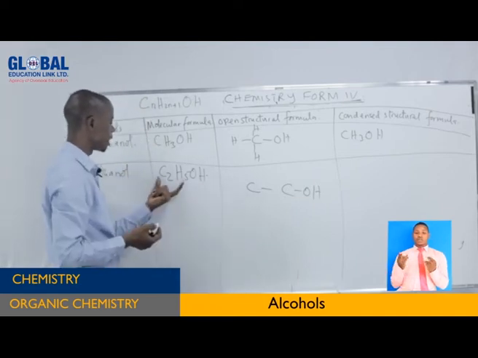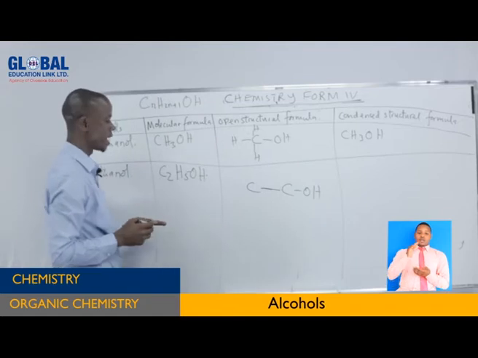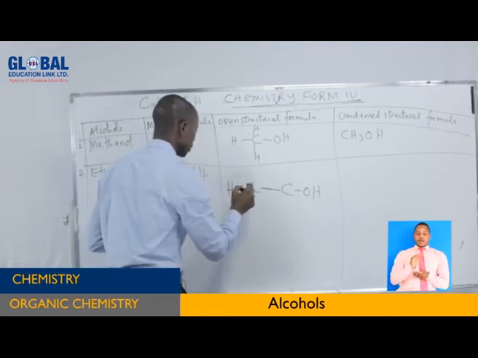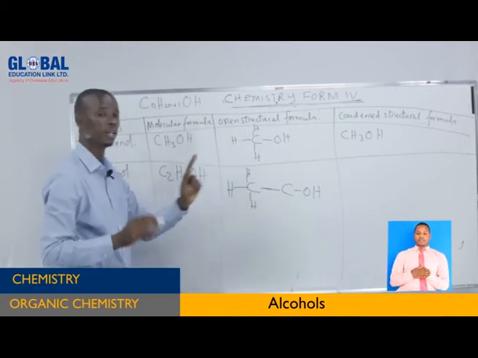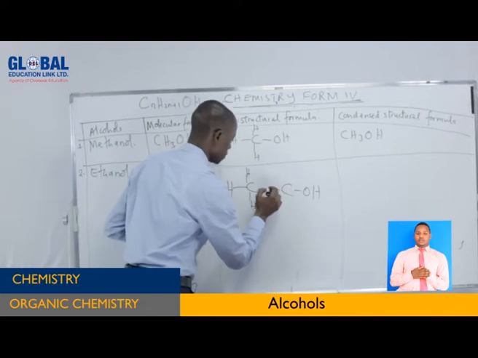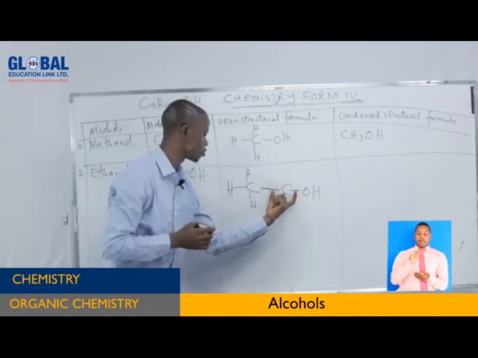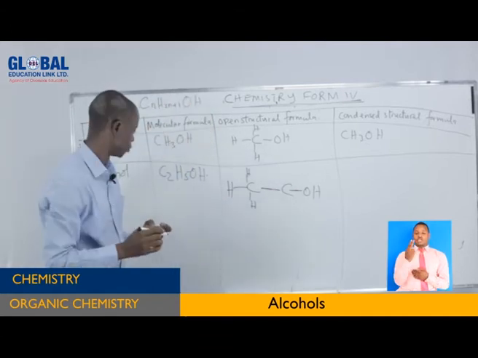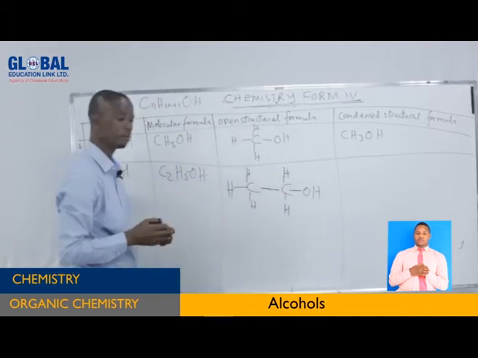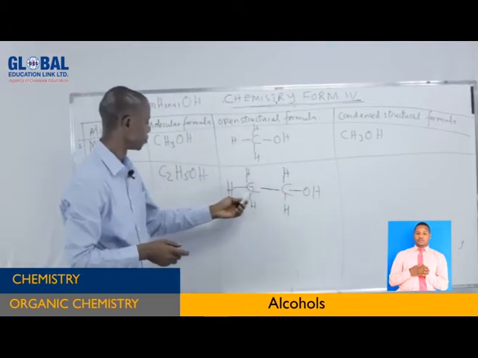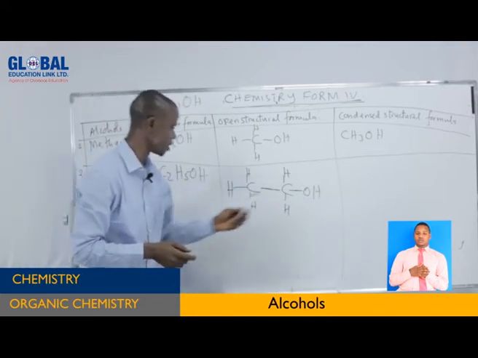Then you put the hydrogen atoms to balance the valence of carbon. This one has used 1 valence. So how many remain? 2, 3. So you put 3 hydrogen atoms that way. So the valence of carbon, 1, 2, 3, 4, is filled. This carbon has 1 valence used by the first carbon, and the OH, so it has used how many valences? 2. Remaining 2, so you put 2 hydrogen atoms in that way. So you come here, there are 2. Hydrogen, 1, 2, 3, 4, 5. And OH is here.